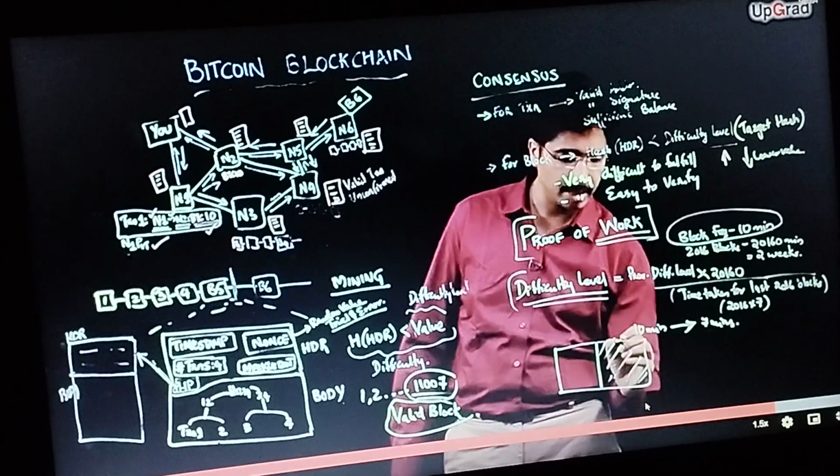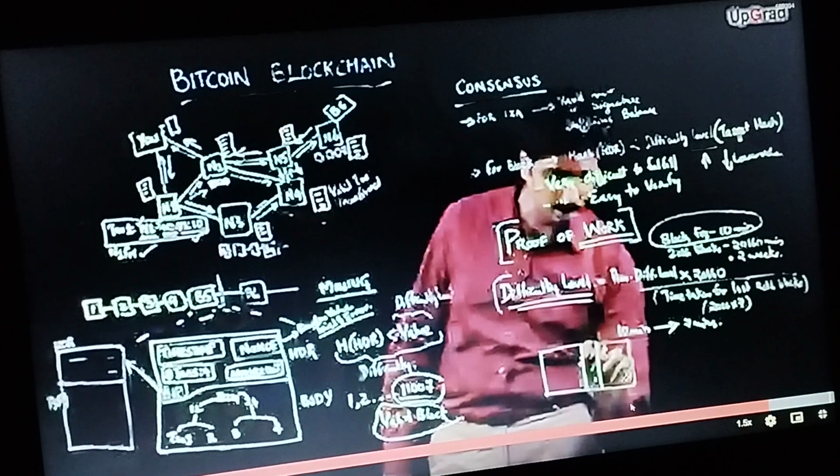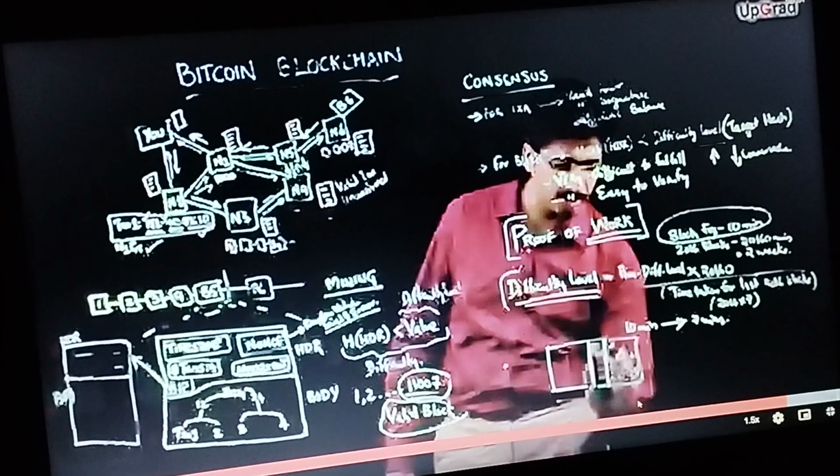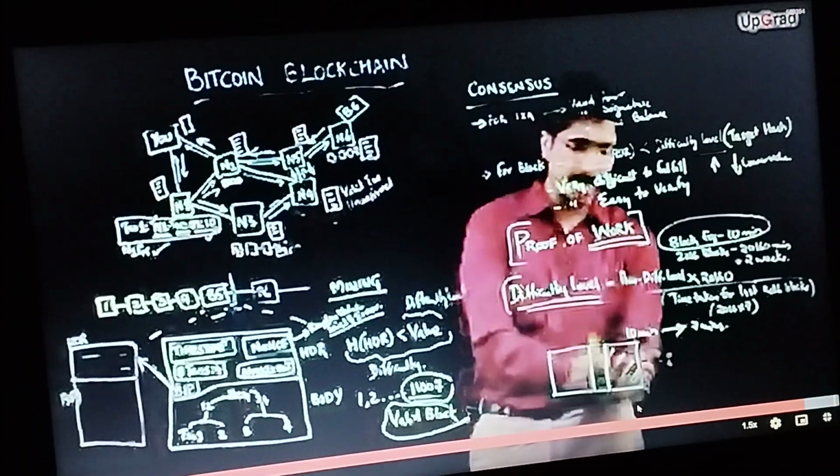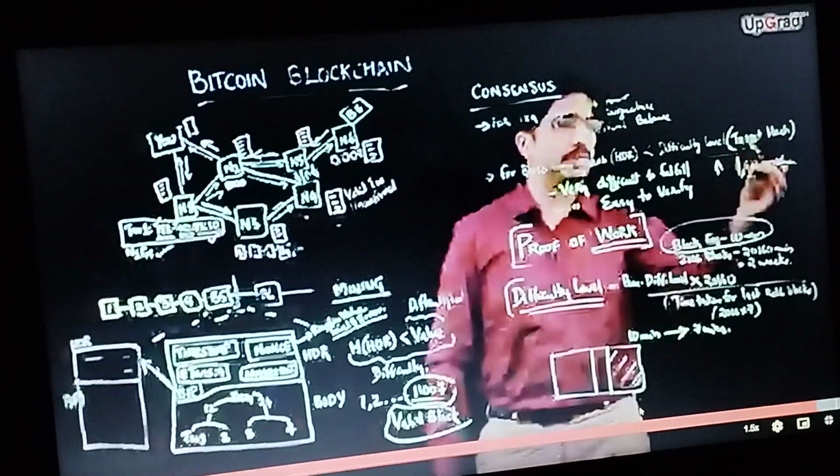Now when you lower this target hash value, it is again reducing the list of possibilities from which you have to get the acceptable hash value. So essentially you have to get a nonce which will satisfy a hash within that smaller range. Okay. So which means that when the target hash value